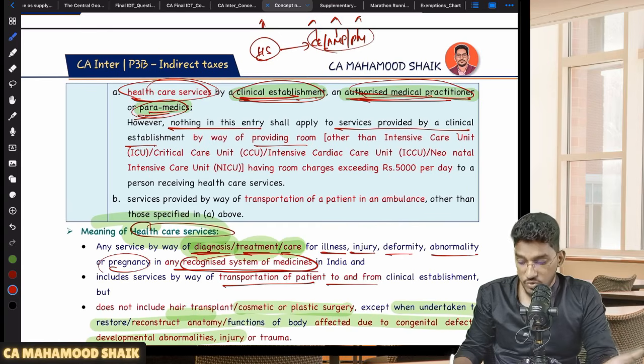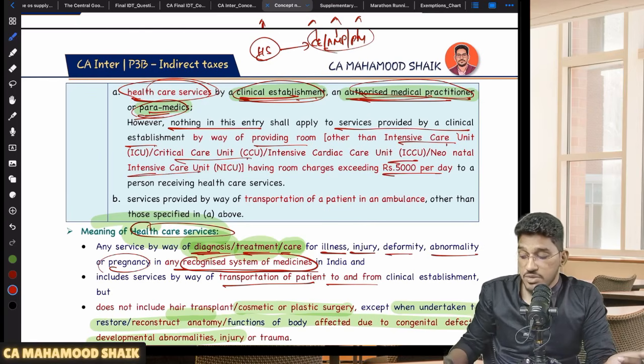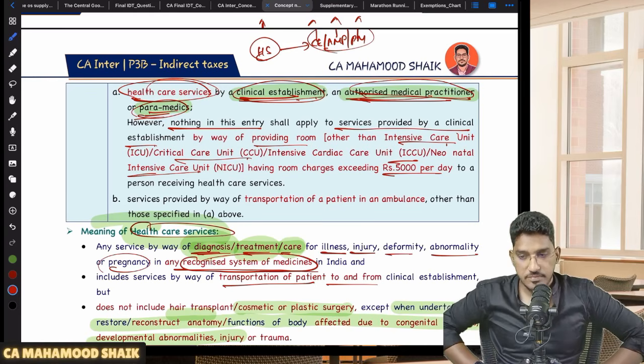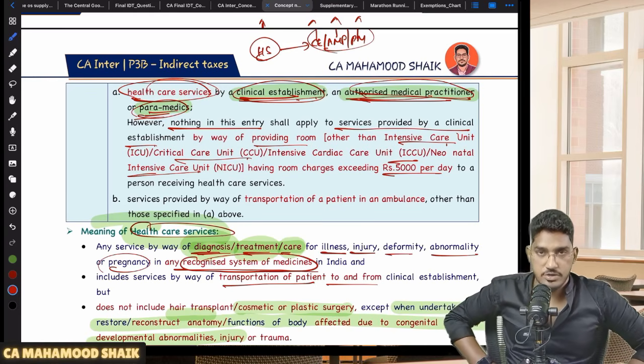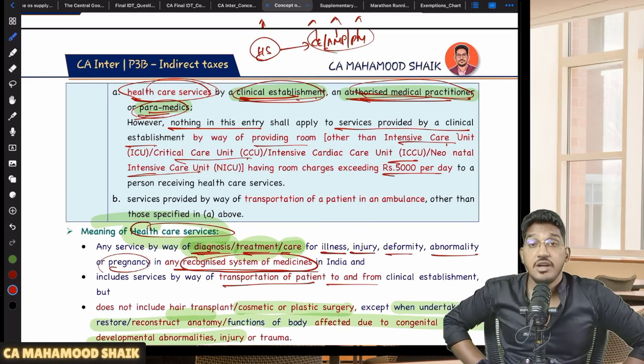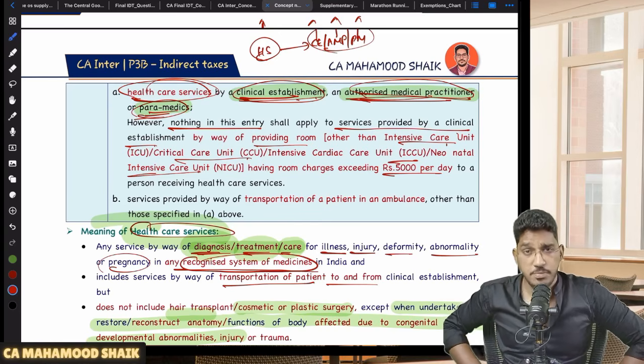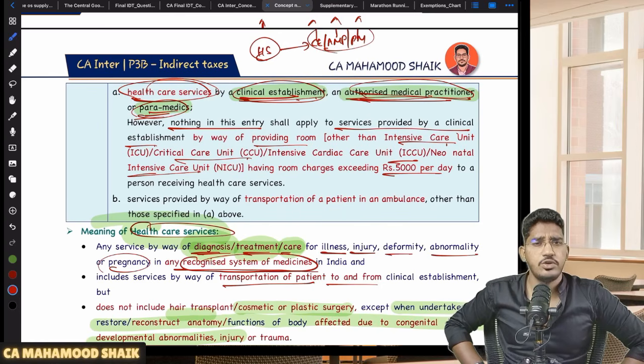If they are renting out rooms other than ICU, CCU, ICCU, NICU, with room charges of 5,000 rupees per day to a person receiving the healthcare services. In case a hospital gives you a room on rent and charges you more than 5,000 rupees per day, since you are able to afford more rent, definitely you will be able to afford the GST also. That's why they have not given exemption.